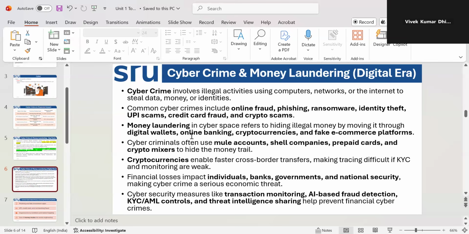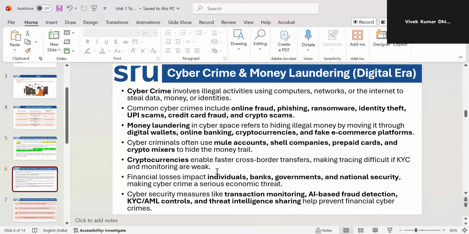Cryptocurrencies enable faster cross-border transfers, making tracing difficult if KYC and monitoring are weak, right? So nowadays, you see a mobile number is needed for the sake of the account, for the sake of details, Aadhaar. Aadhaar started in 2011, and then nowadays KYC has started. Like if your number is registered, only then can you purchase a SIM card, right? Many things are being done for security purposes, right?